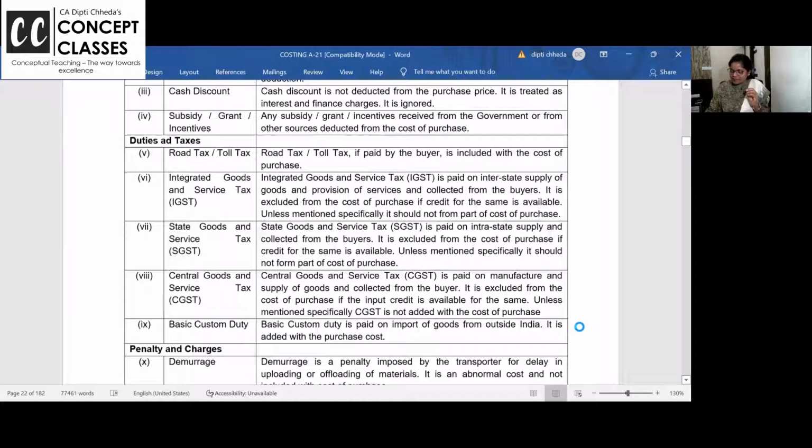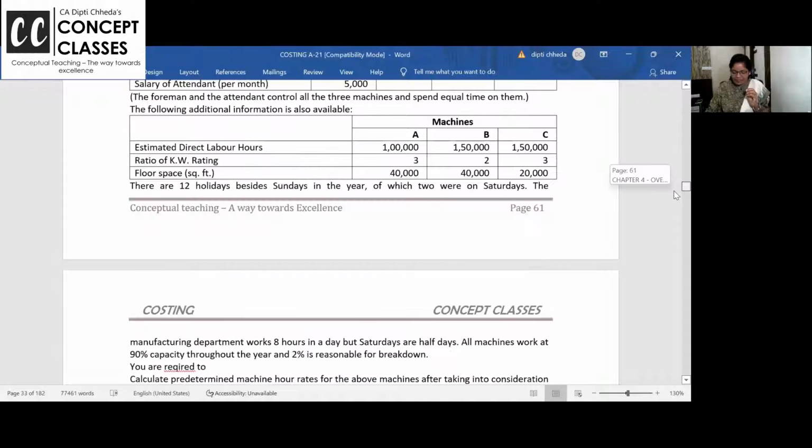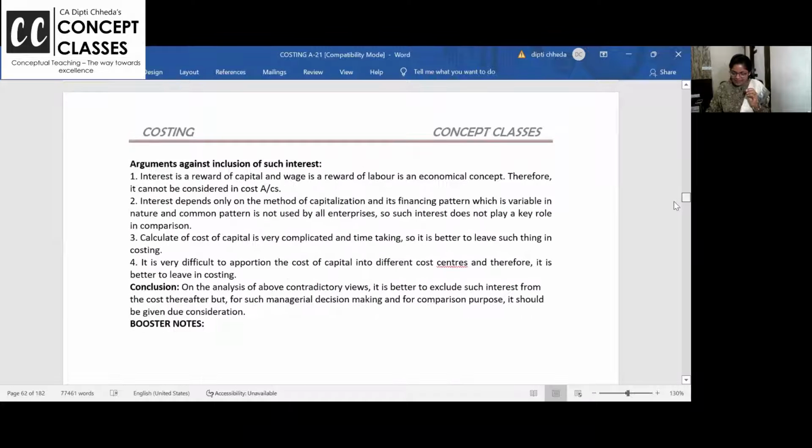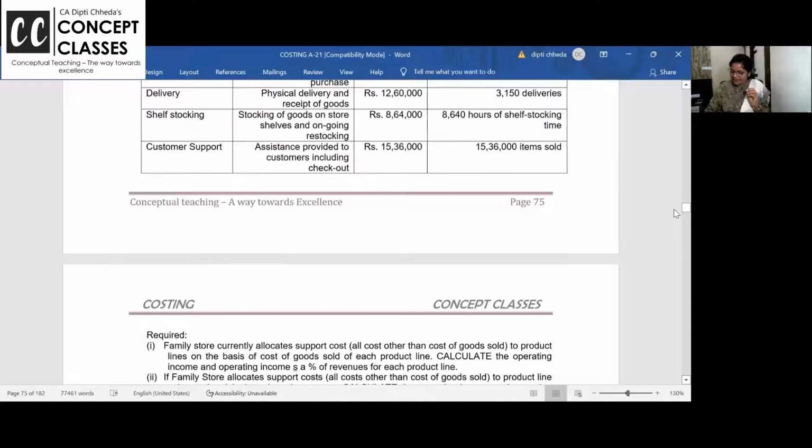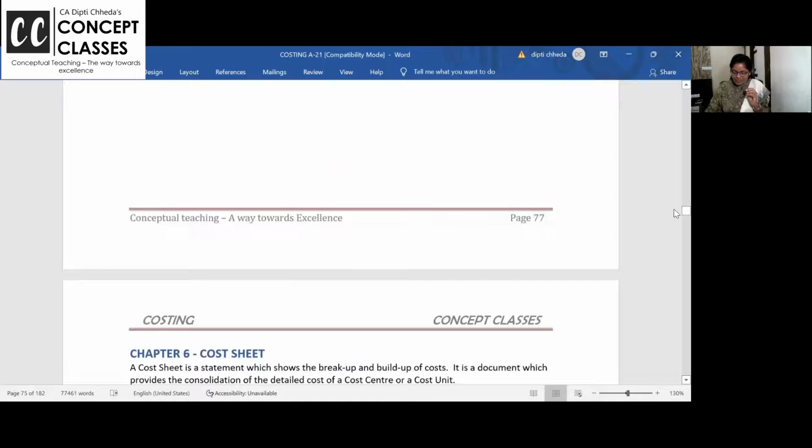One second. I thought I had kept it ready. Activity-based costing. This is also asked now, too much.